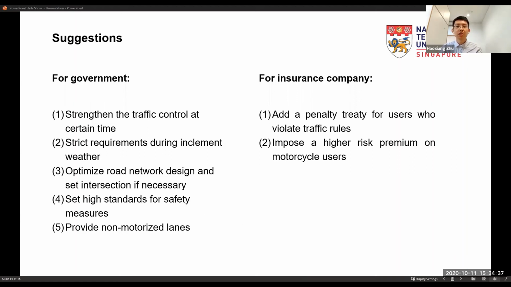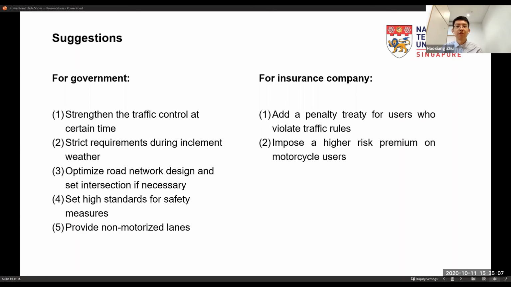And the fourth suggestion is to set high standards for safety measures. We can see if a passenger uses a safety device and sits in a proper position, the fatality rate will be significantly lower. So the government could give severe penalties to passengers who do not comply with the regulations. That way the government can raise people's awareness of safety.